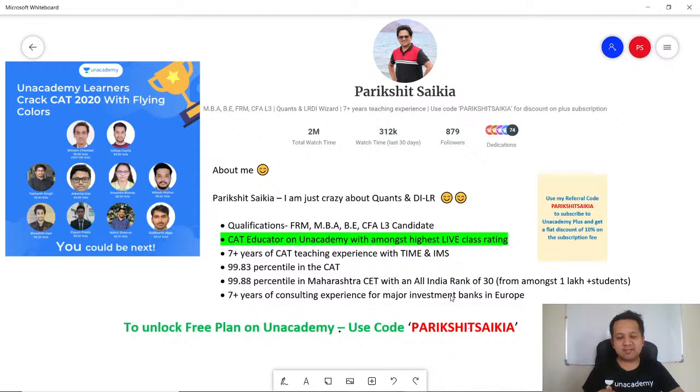Most important concepts for the Maharashtra CET Quants section. Remember, the CET is only a few weeks away now, and I firmly believe that you are putting in the maximum effort possible to get a seat in the coveted JBIMS. We in Unacademy have handpicked a set of questions after a lot of research, and these are questions which have repeated multiple times in past CET papers, and these are must solve questions. So in the next 15 minutes we are going to solve some amazing must solve questions.